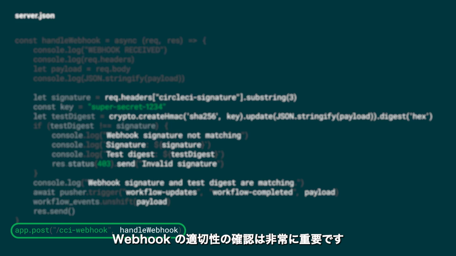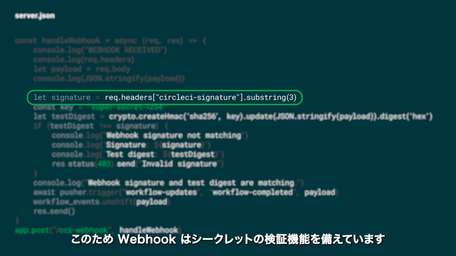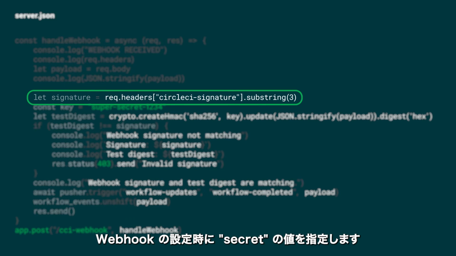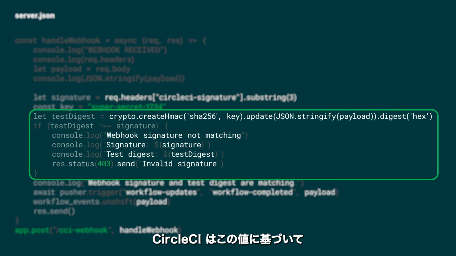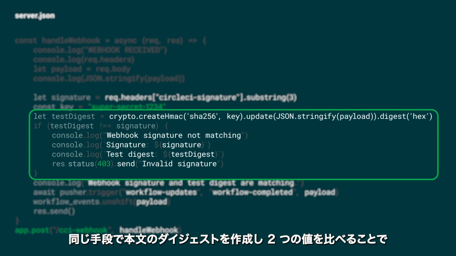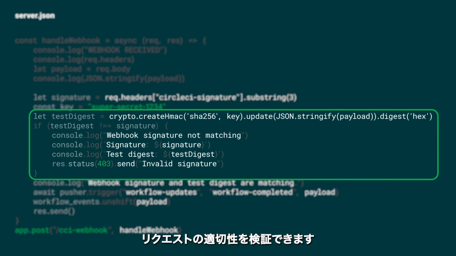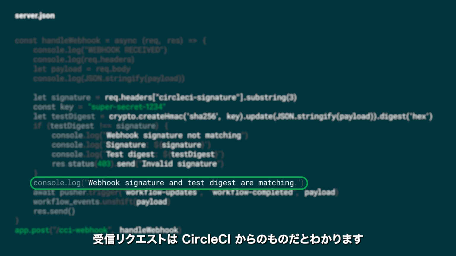Checking for webhook's integrity is really important, as your webhook endpoints can usually receive events from anywhere on the web who knows the endpoint address. As we cannot control where requests are coming from, it's important to make sure you're not letting malicious requests in. For that, webhooks allow secret validation. When setting up a new webhook, we should pass in a secret value. In the example from before, we used supersecret1234. CircleCI will use that to create a digest to the webhook request body and set it in the CircleCI-signature header. We validate requests by creating a digest of the body on our own by following the same steps and comparing the two values. If both values are the same, we can assume it's really coming from CircleCI.